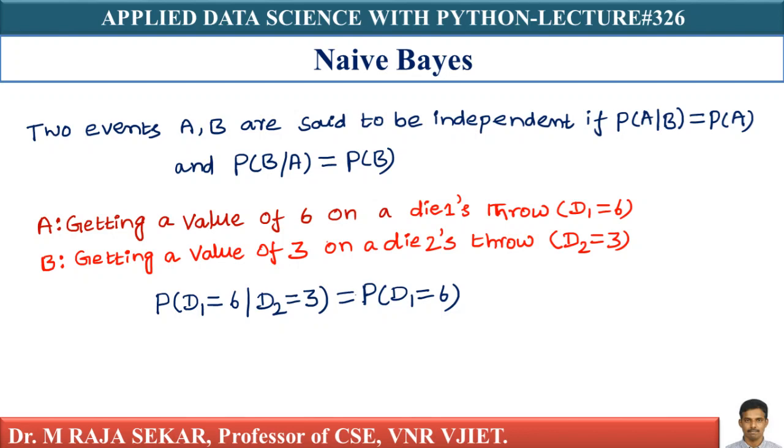So the probability of D1 getting 6 given D2 equal 3 is nothing but probability of D1 equal to 6, isn't it? That is probability of D1 equal 6. In similar manner, probability of D2 equal to 3 given D1 equal 6 is equal to probability of D2 equal to 3. In such a case, A and B events are independent.